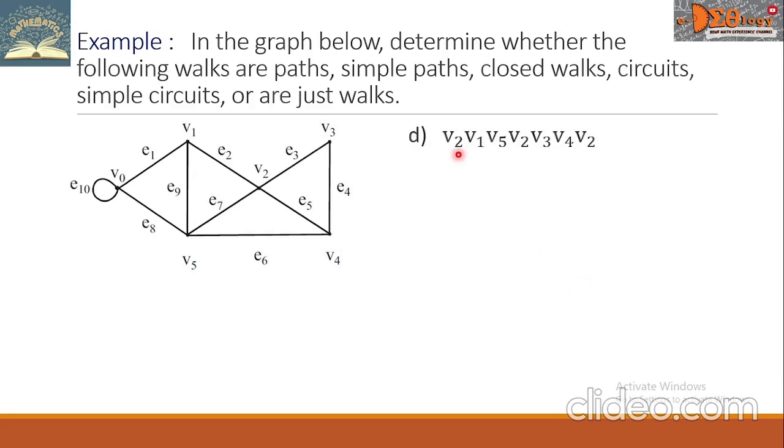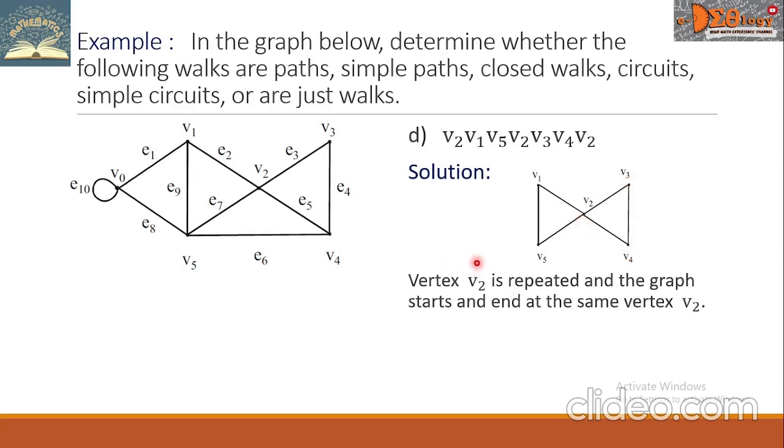Letter D, V sub 2, V sub 1, V sub 5, V sub 2, V sub 3, V sub 4, V sub 2. When we graph the track, it becomes like this. This is V sub 2, goes to V sub 1, V sub 5, V sub 2, V sub 3, V sub 4, V sub 2. Vertex V sub 2 is repeated, and the graph starts and ends at the same vertex V sub 2. No edge is repeated. Hence, the graph is a circuit.